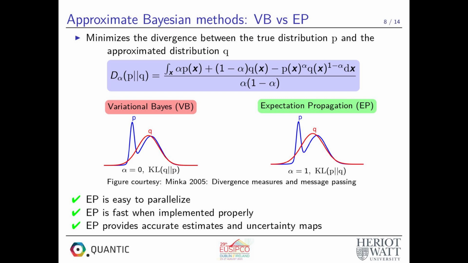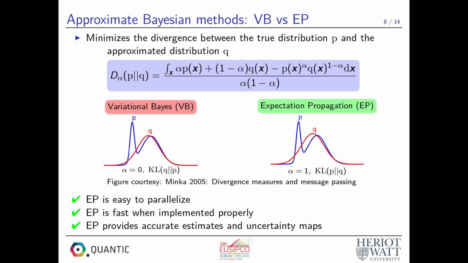Approximate Bayesian methods minimize the alpha divergence between the true distribution and the approximate distribution. When alpha equals 0, we have the variational Bayes algorithm, which minimizes the KL divergence between the approximate and the true distribution. And when alpha equals 1, we have the expectation propagation algorithm that minimizes the reverse KL divergence between the true distribution and the approximate distribution.